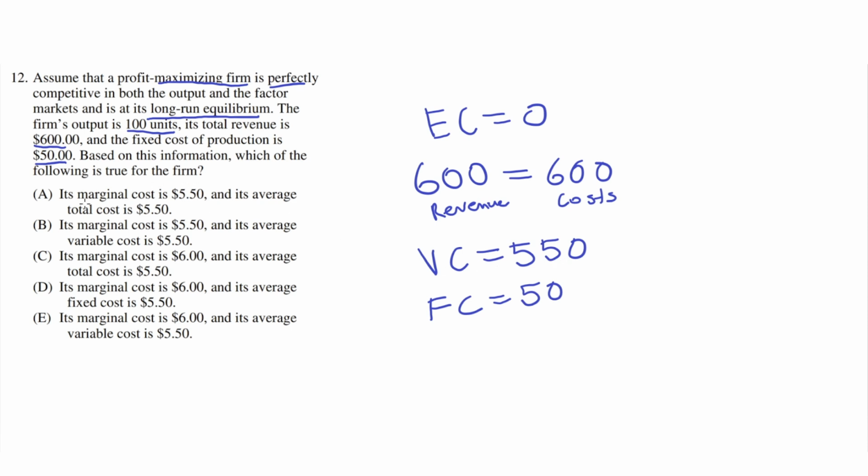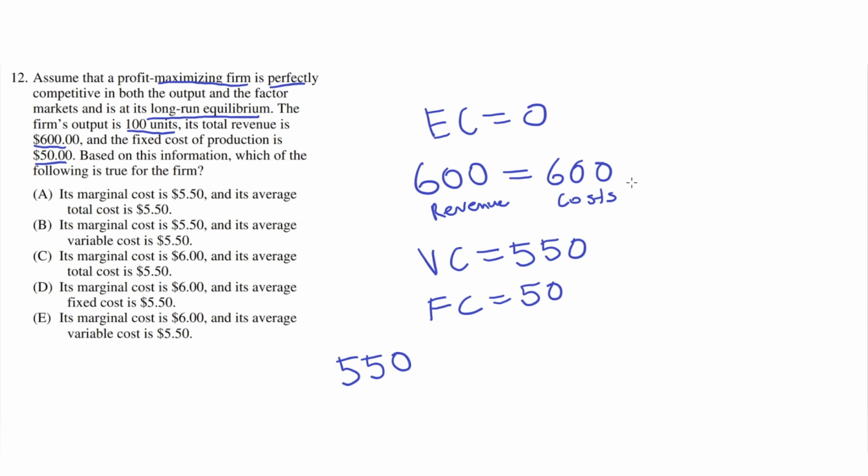And we're asked which of the following is true. So let's look at answer choice A. Its marginal cost is $5.50, and its average total cost is $5.50. This is incorrect because both of these numbers are wrong. The marginal cost cannot be $5.50, because if that's true, then $5.50 times 100 units would give us $550. This doesn't add up to the $600 in total cost.